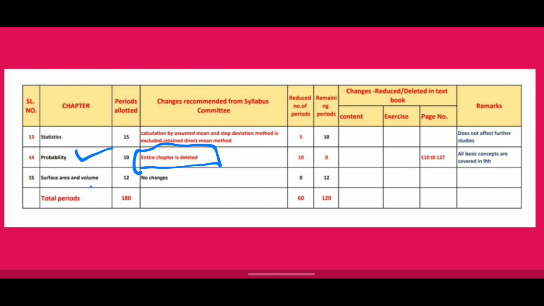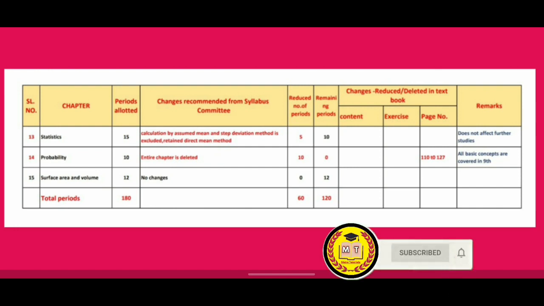15th lesson is surface areas and volumes. In this there is no change. Everything you have to study. So what we can say is that the number of periods has been reduced to 120, 4 chapters have been removed, and in some of the lessons, some of the points have been reduced.